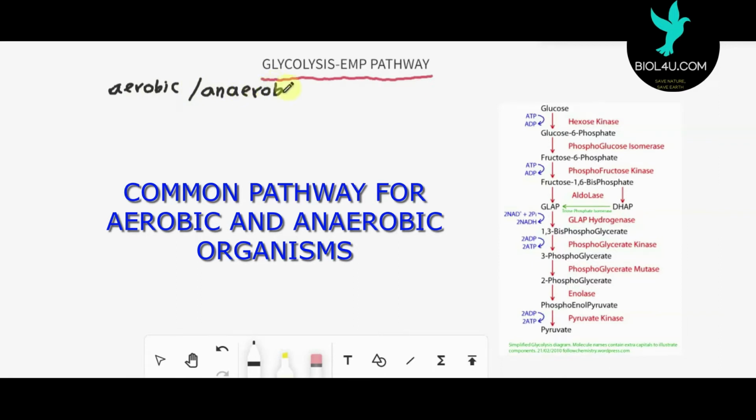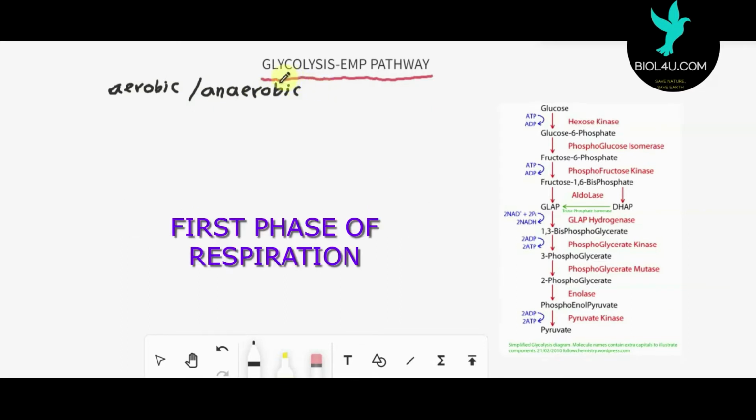This is the first phase of the energy yielding process in the cell, in respiration, and it is common to both.